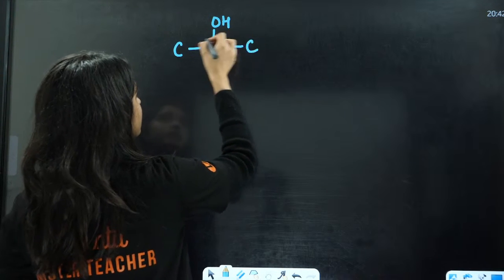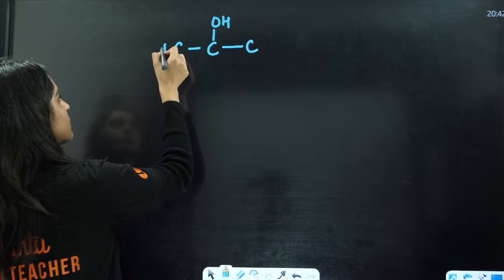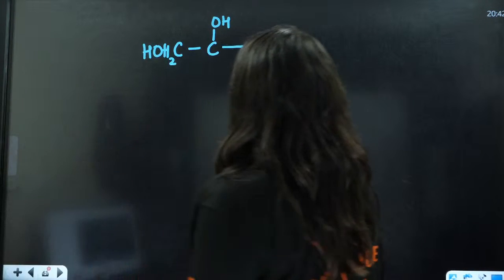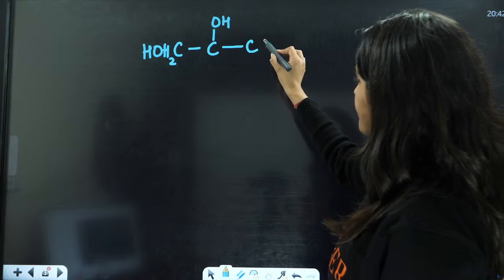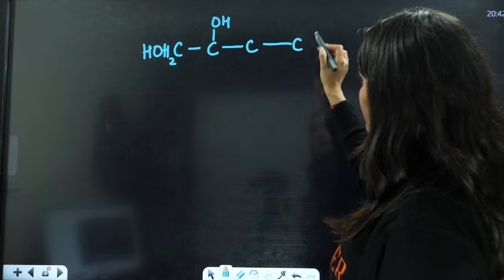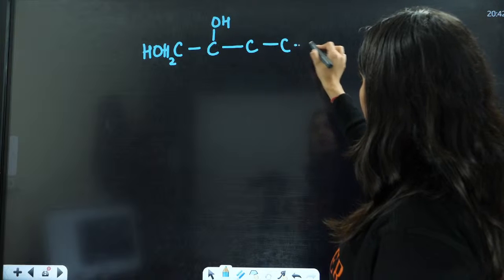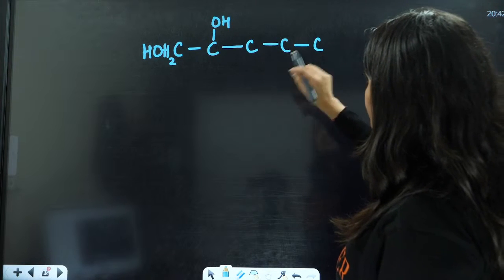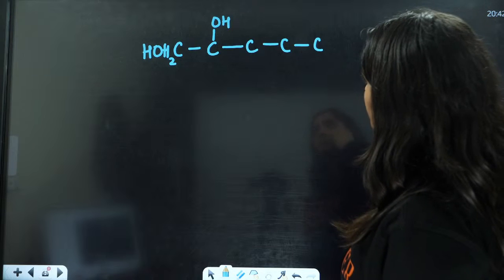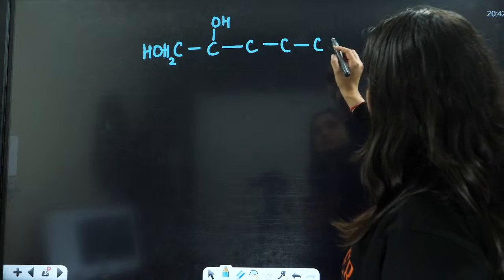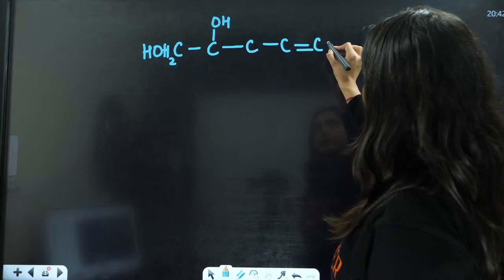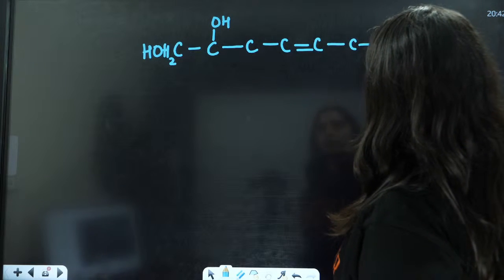This is CH2OH. And this is a double bond, and this is C, this is OH.